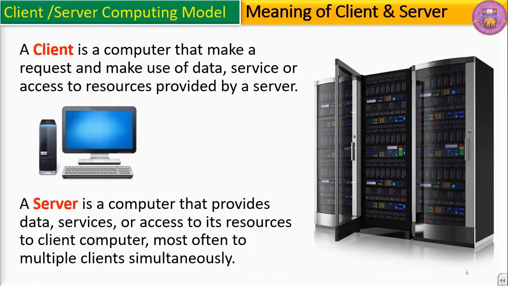A server is a computer that provides data, services, or access to its resources to client computers, most often to multiple clients simultaneously. So a client is a computer which makes a request to the server to provide some data or services. A server is a computer which provides data or services to the client computer.